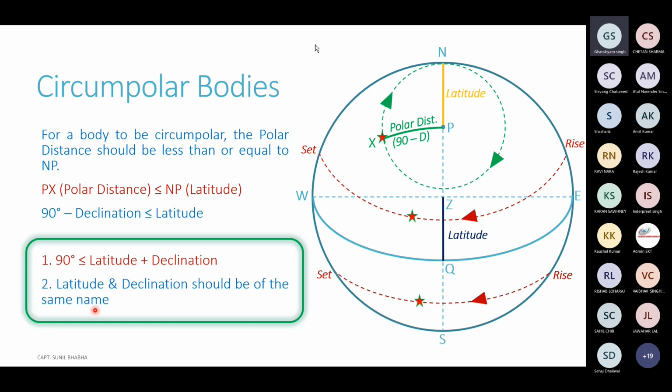Latitude and declination of the same names, and latitude plus declination greater than or equal to 90 degrees. So remember these two conditions for a body to become circumpolar.